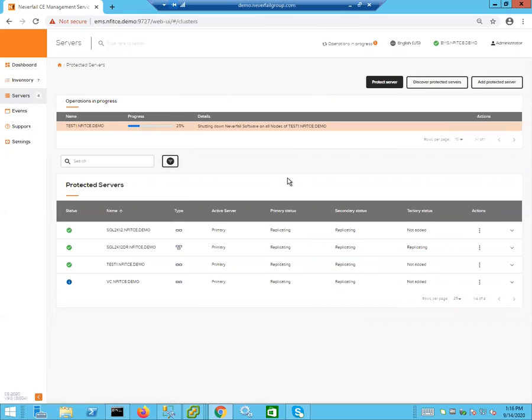So it's now shutting down Neverfail software on all the nodes that make up test one server. And now it's preparing to extend the cluster. And now it's reconfiguring to participate in the extended cluster. We're now waiting for the server to become active. And now we're creating our HA copy. It says cloning primary to create secondary VM.